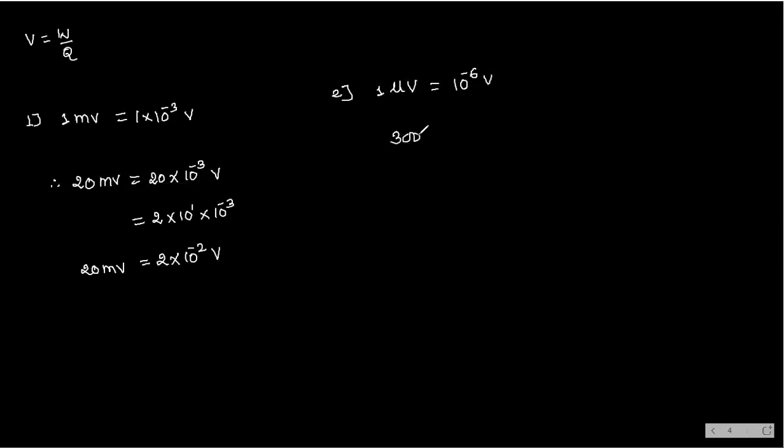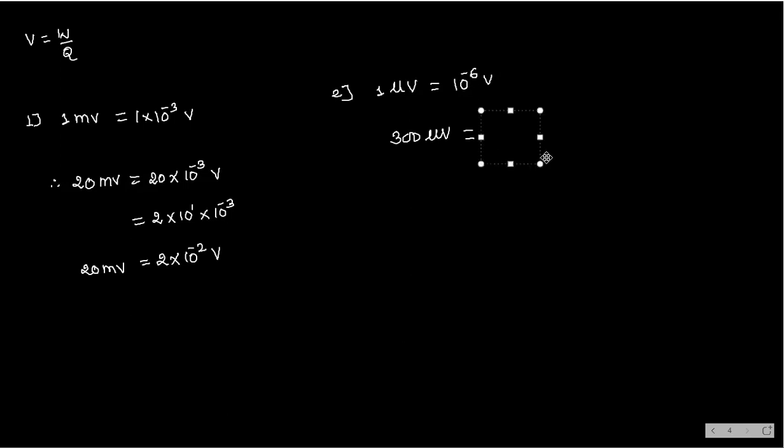Now, 300 microvolt is equal to how many volts? 3 into 10 power minus 4. Plus 4 or minus 4? Minus 4. Okay. So this is again one more step I am doing.